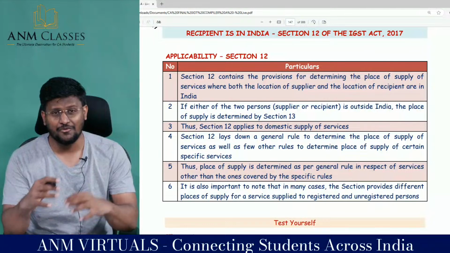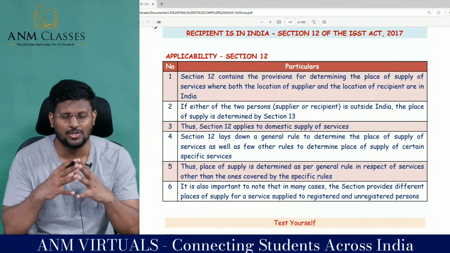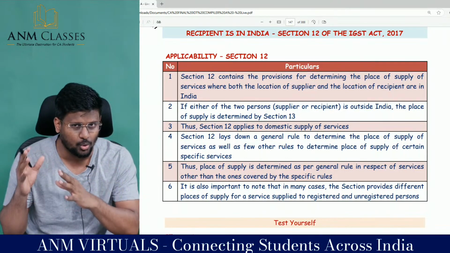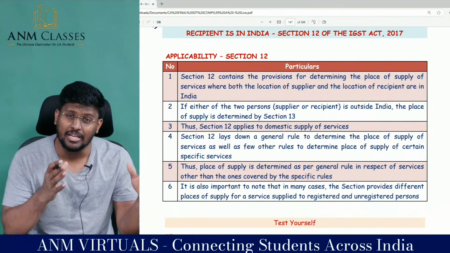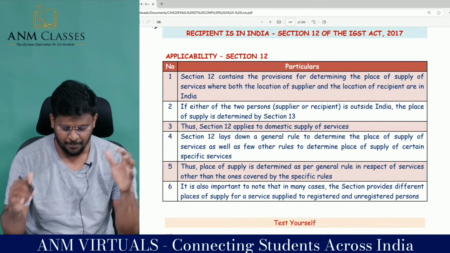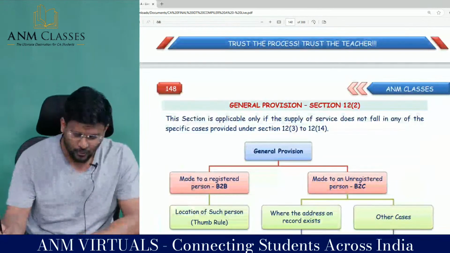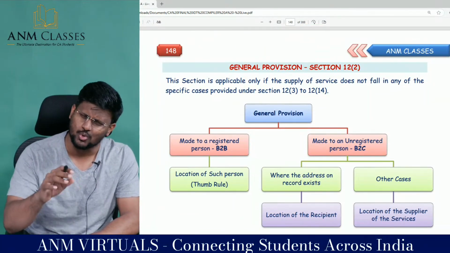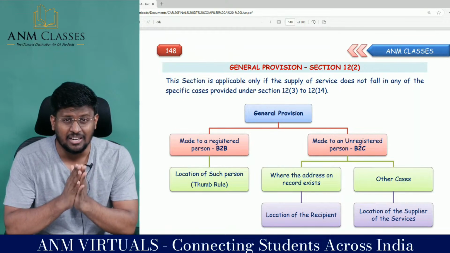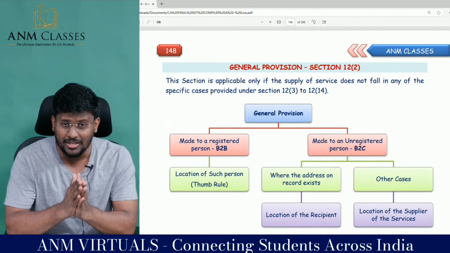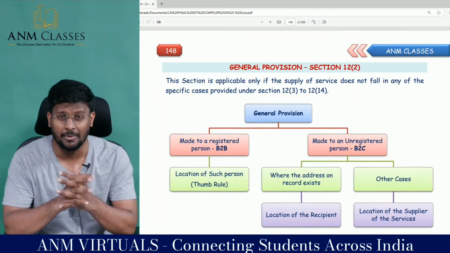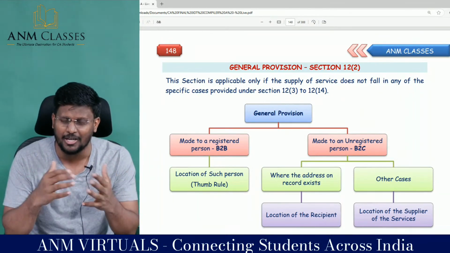Fantastic. If you see section 12, my dear lovable students, it is classified into two types of rules. One is the general rule, which is 12.2, and 12.3 to 12.14 are specific rules. Coming to 12.2, which is the general provision, that is also one type of applicability. What type? If the service provided is not covered in 12.3 to 12.14, then the provisions of 12.2 will be applicable.